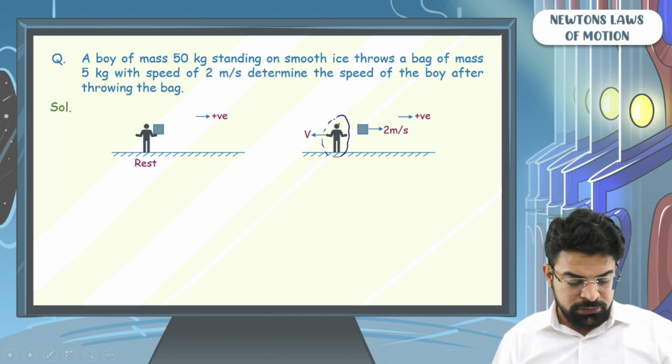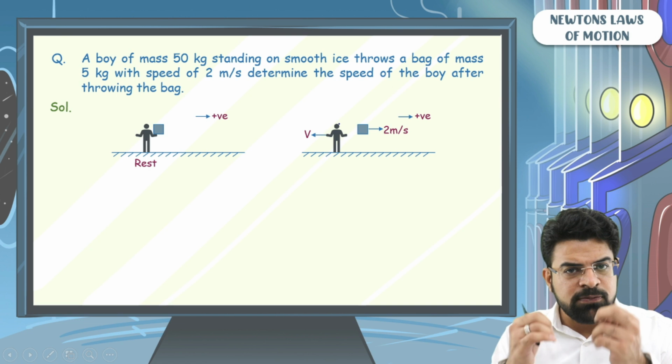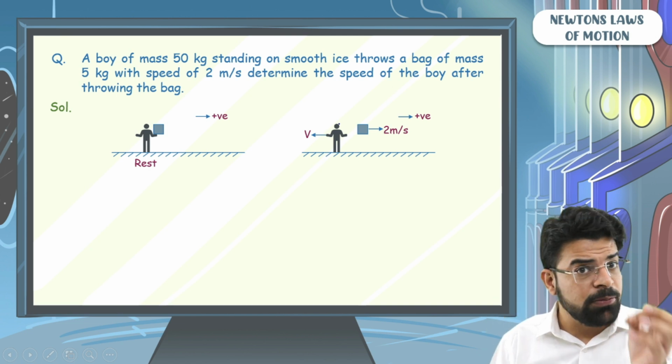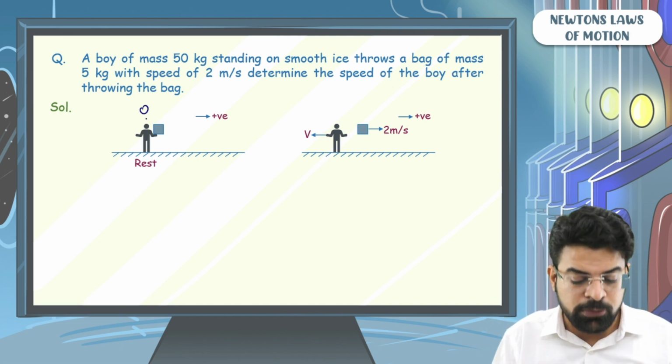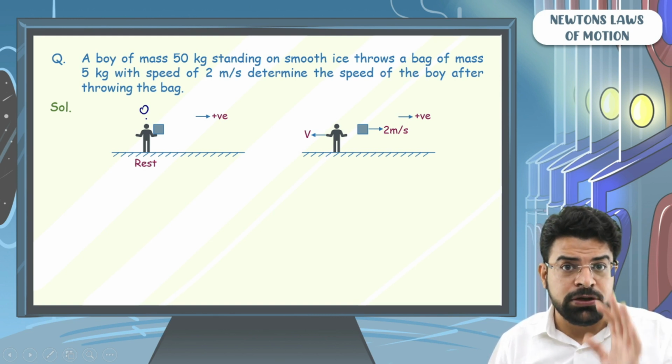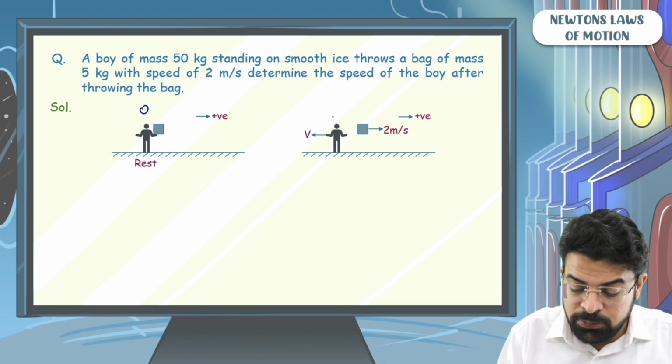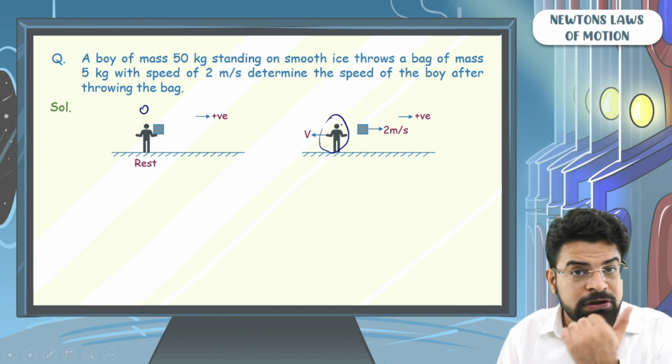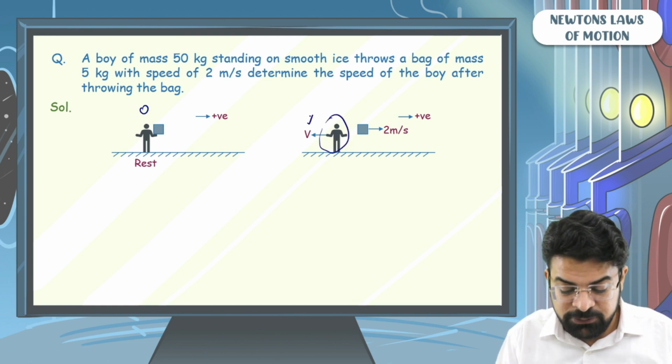Sir, how do you know? Simple. Initially, the whole system was at rest. So the initial momentum of the whole system is 0. For the final momentum to be 0, and momentum is a vector quantity, the boy must gain a momentum towards left. That's why I've taken speed v towards left.